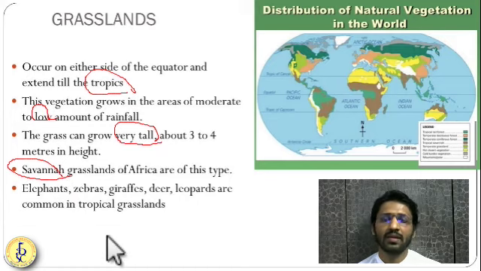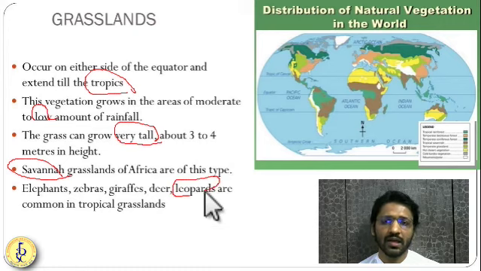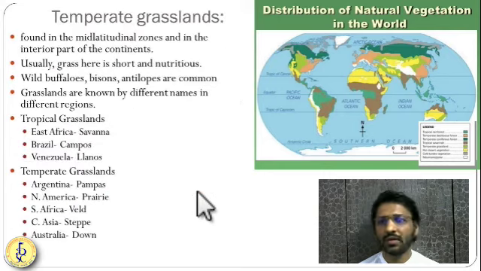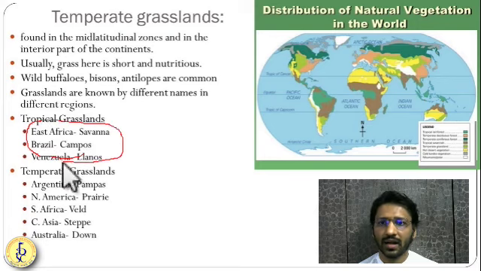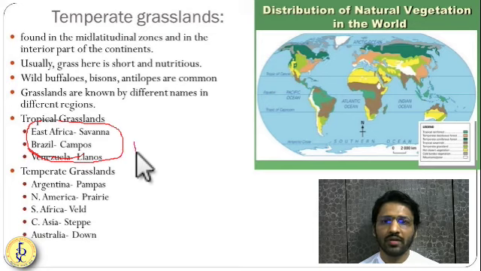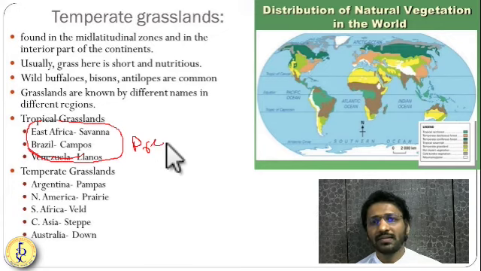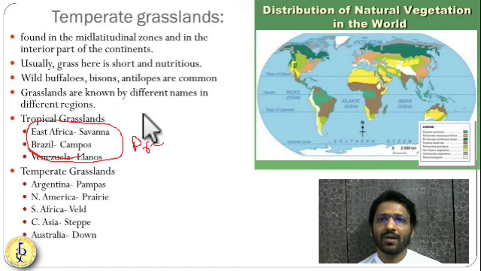Zebras, elephants, even lions are also found in this region. Leopards are also found in this region. It is known by different names. You can see over here in East Africa it is known as savanna. In Brazil it is known as campos, and in Venezuela it is called llanos. They are very important. These names are very important from your prelim point of view. So remember these names. The next type of grassland is the temperate type of grassland.